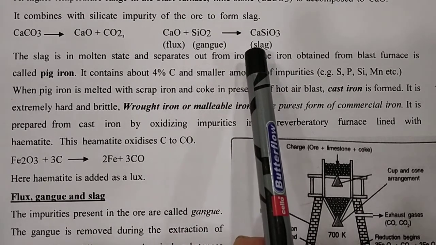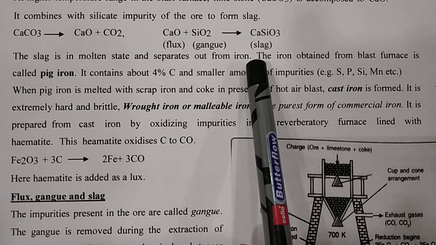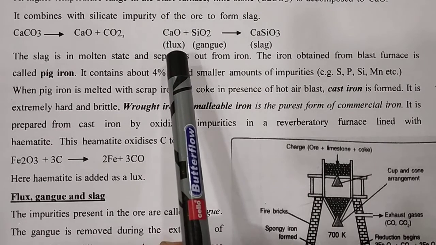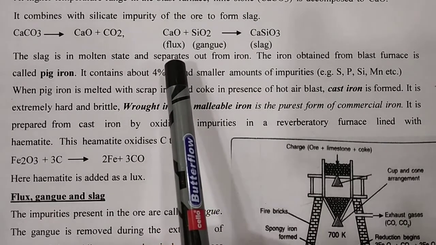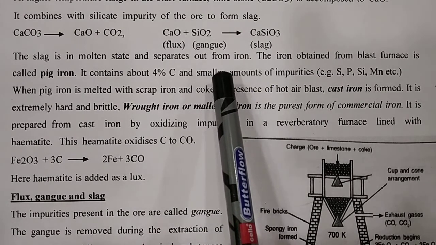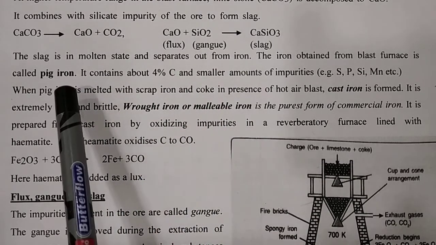This formula is used many times in competitive exams. That is, what is the chemical formula of slag? Our slag is made up from CaO plus SiO2, you get CaSiO3. The slag is in molten state and separates out from iron. The iron obtained from this blast furnace is called pig iron.